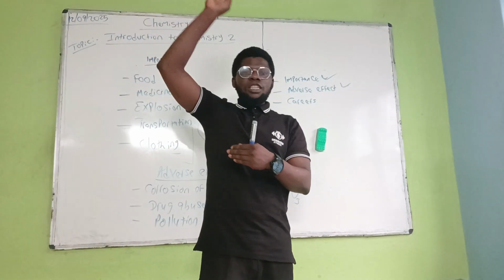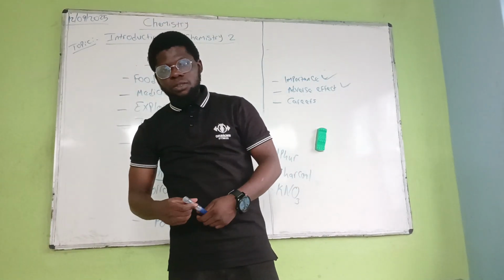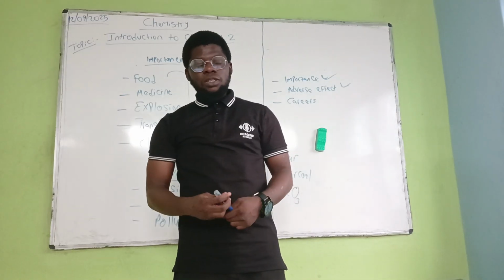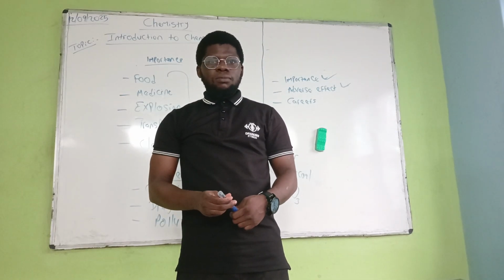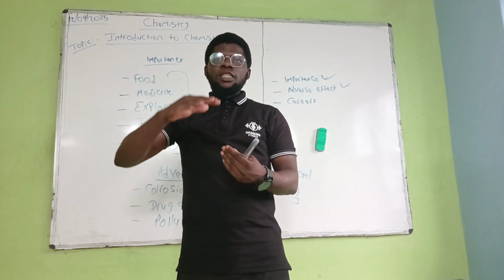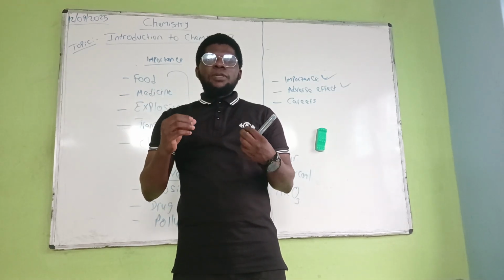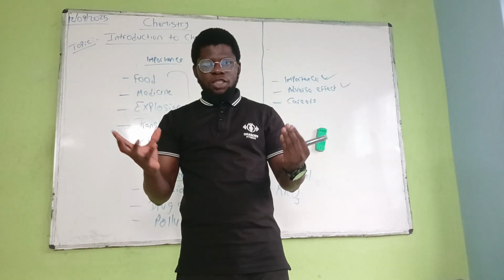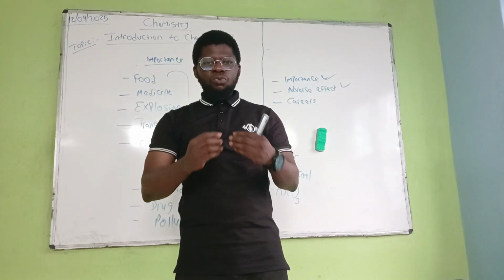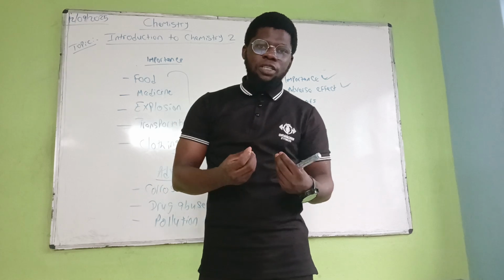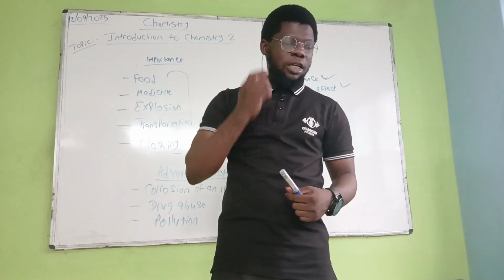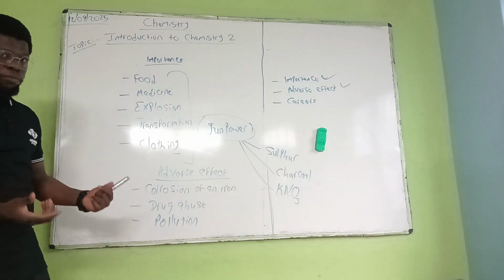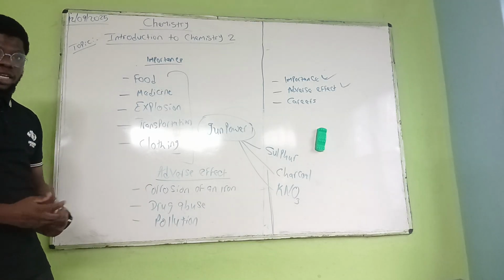These gases cause depletion of the ozone layer, whereby the earth will be exposed to the ultraviolet ray coming from the sun. So these are the adverse effects in chemistry, or adverse effects in science generally.